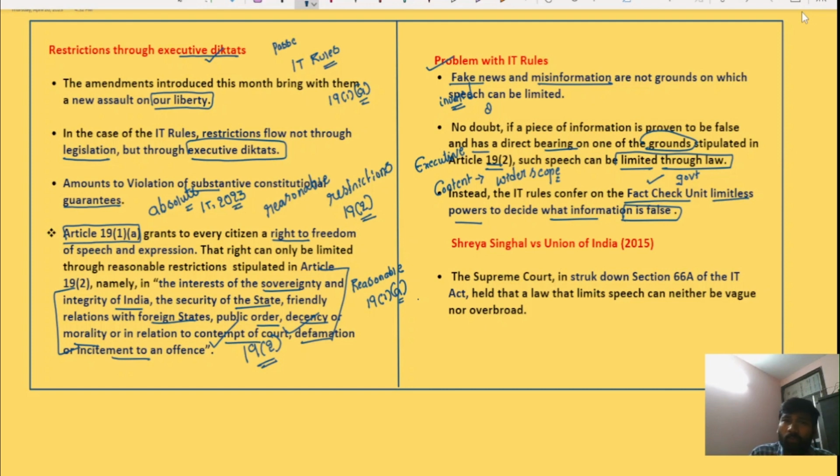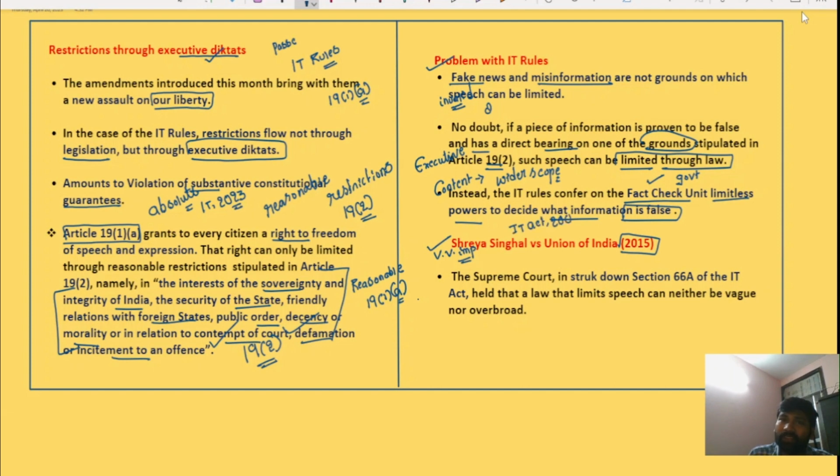Now, along with these arguments, let's also understand the Shreya Singhal versus Union of India judgment, 2015. This judgment is very important from both prelims and mains examination perspective. It is regarding the Information Technology Act 2000.